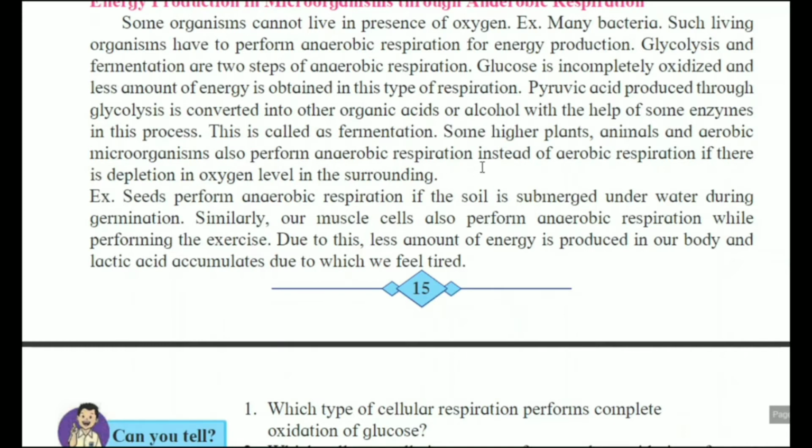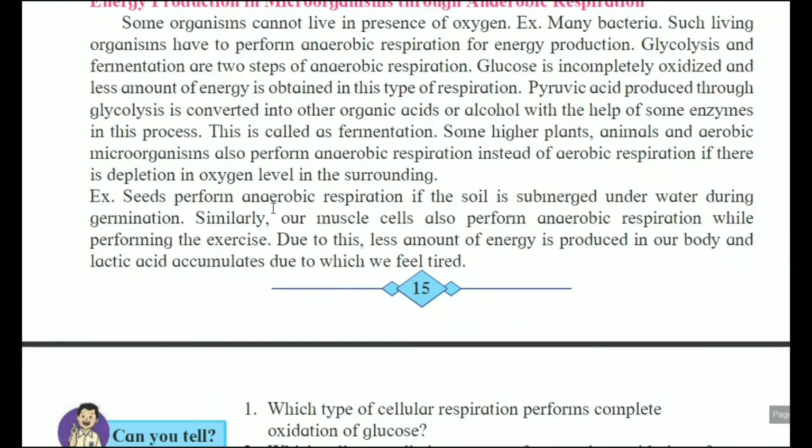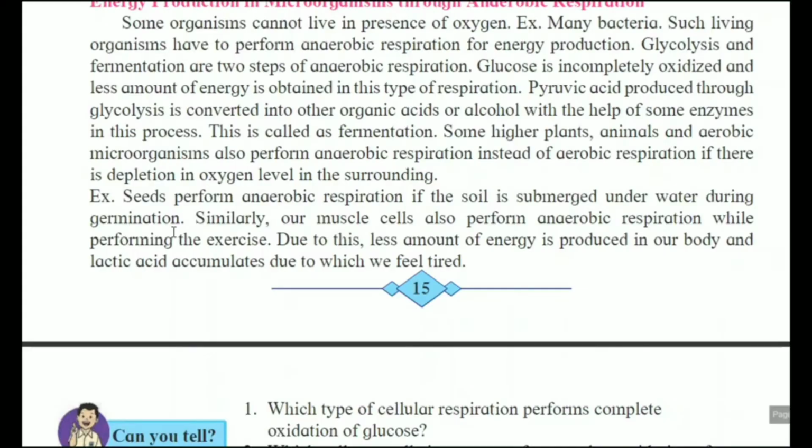Anaerobic respiration is also done by some higher plants and animals. For example, seeds perform anaerobic respiration if the soil is submerged under water during germination. Germination is the development of a plant from the seed. At that time, seeds perform anaerobic respiration. Similarly, our muscles also perform anaerobic respiration while exercising.